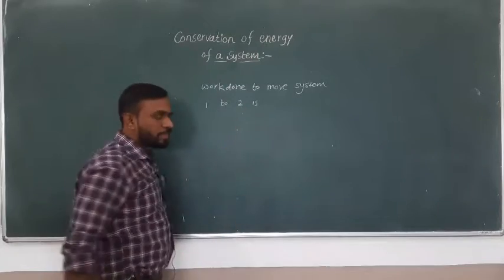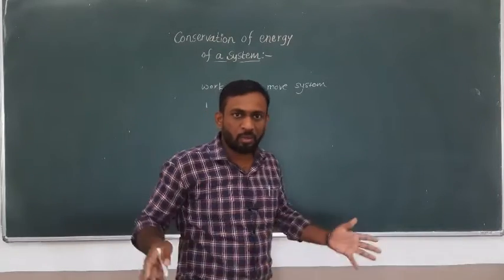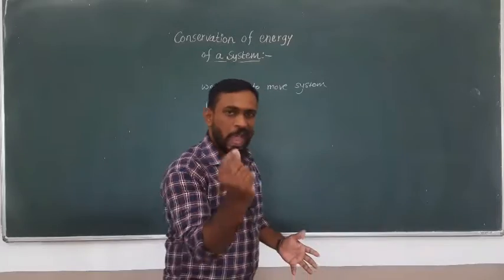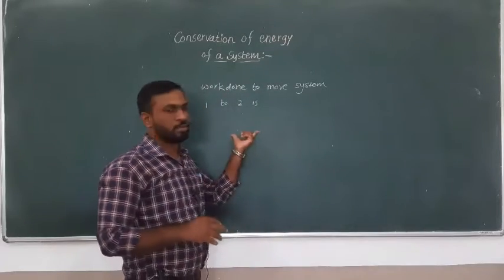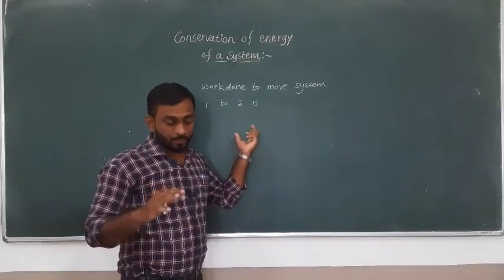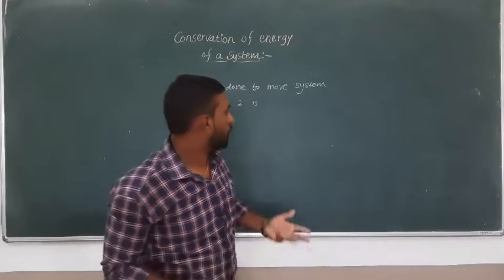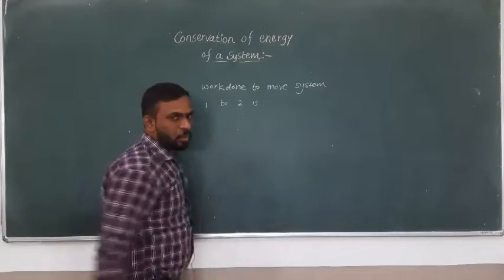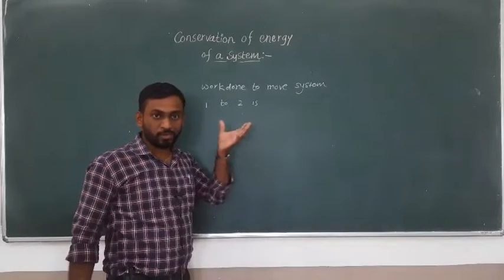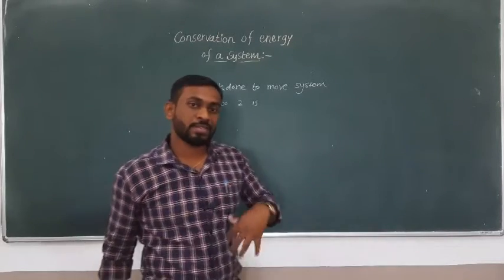So consider the work done to move a system consisting of n number of particles. If you consider the ith particle and want to find the work done by that ith particle, how do we find the work done for the whole system? Again, take a summation over the system. So, the total work done to move a system from configuration 1 to configuration 2.